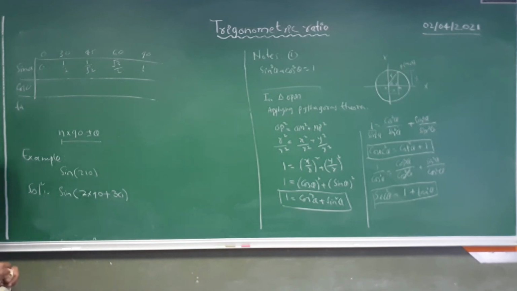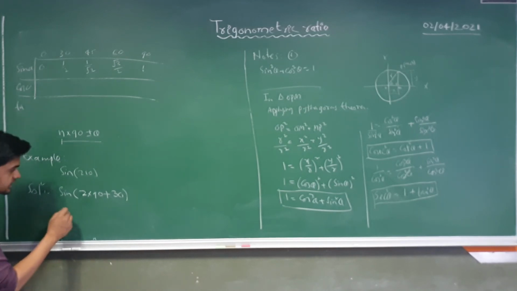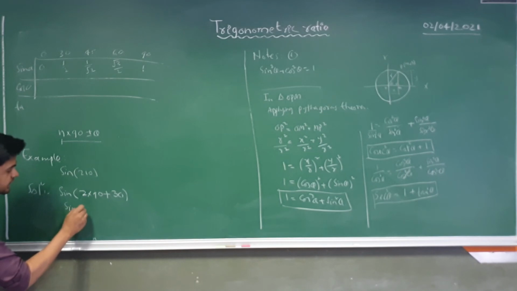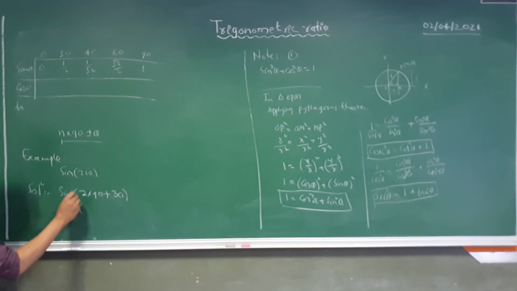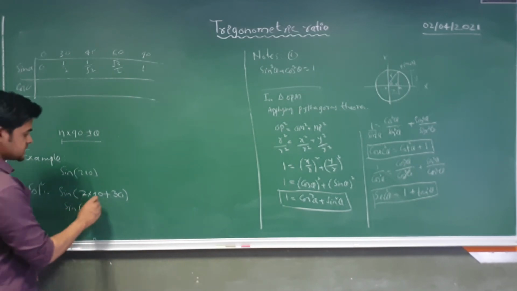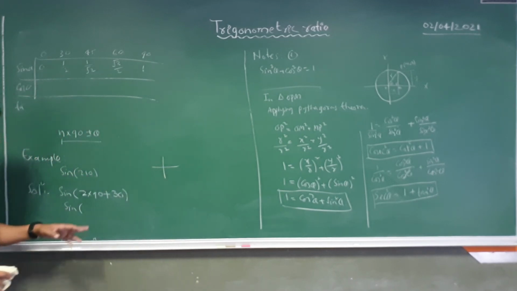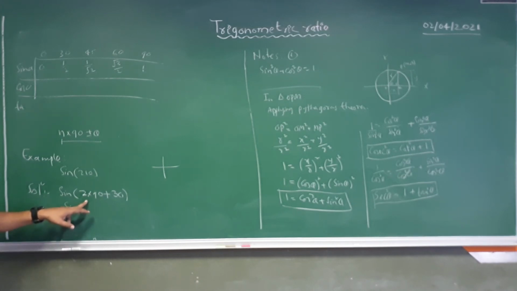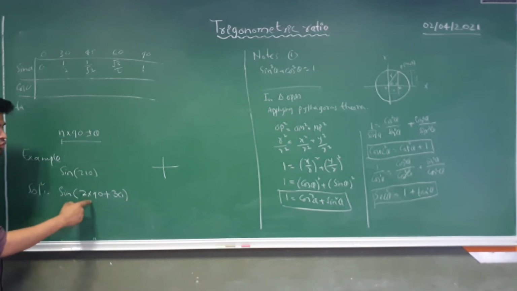If you just see here, we got n as even, so I can say that sine will not change, sine will be sine. Just one thing more here, you need to check in which quadrant theta is going to lie. Theta is going to lie in the third quadrant. Why? Because we have 2 into 90 plus theta.